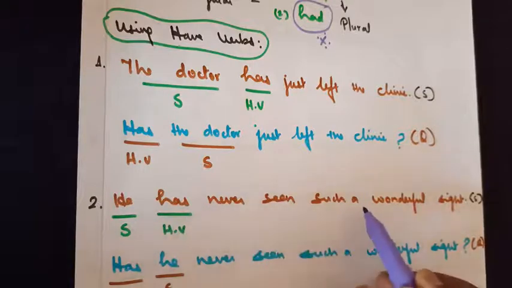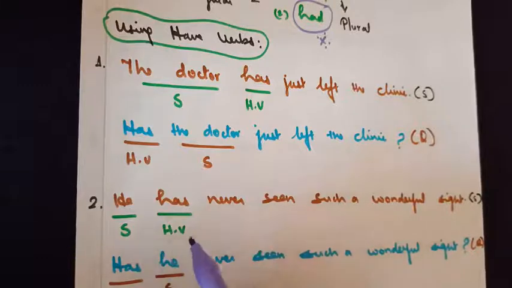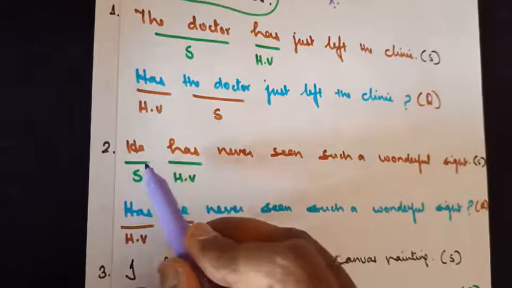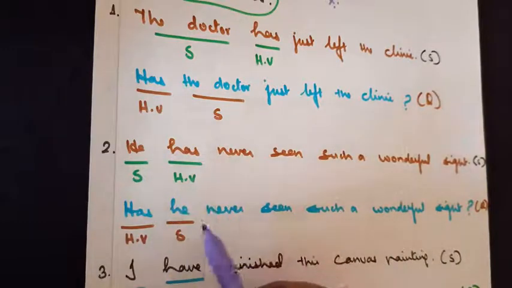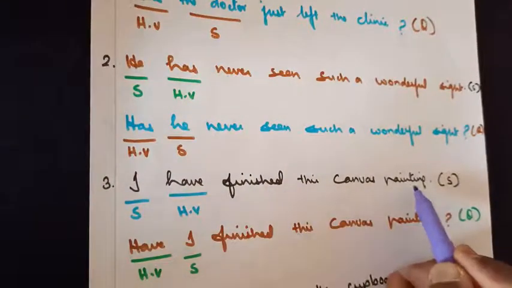Moving on to one more category. He has never seen such a wonderful sight is a statement. How to change it into a question? You can see the word has there. So just interchange it. He has will become, has he never seen such a wonderful sight? Moving on to the third one. I have finished the canvas painting.